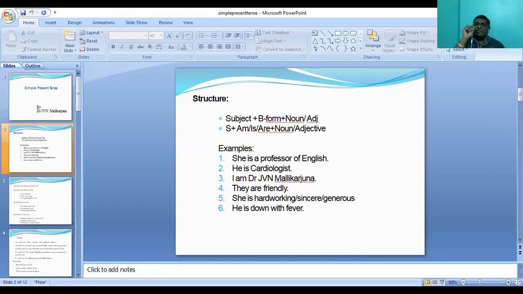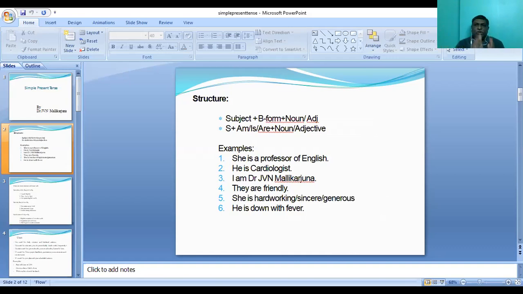The moment you say she is, you are giving information about that person. She is a professor of English language. He is a doctor. He is a cardiologist. I am Dr. JVN Mallikarjuna. So I'm giving information about me. That's why subject with the help of a be form is followed by a noun.